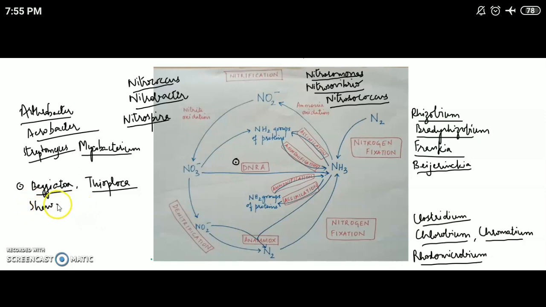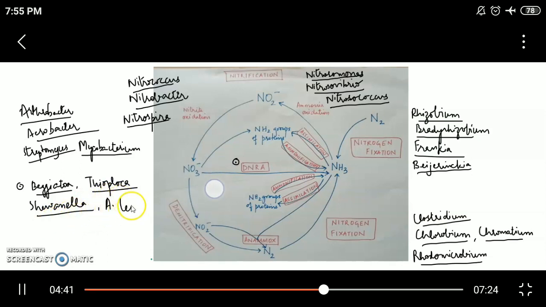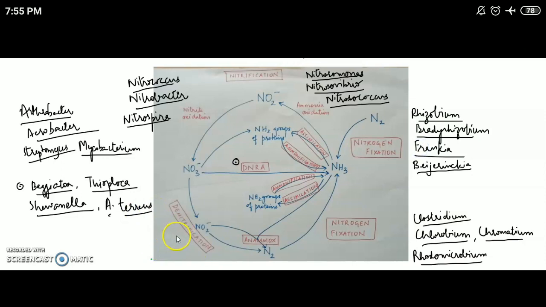nitrite is being converted into ammonia by the enzyme nitrite reductase. So we have two enzymes here, nitrate reductase and nitrite reductase, which are converting nitrate into ammonia. This is an anaerobic process, and here basically we have reduction of nitrate into ammonia. This is called dissimilatory nitrate reduction to ammonium.